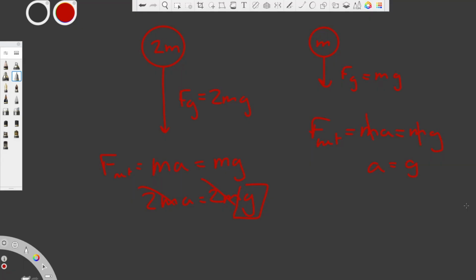What this means is that despite the fact that mass of 2m has more force of gravity acting on it, and therefore a higher net force, the inertia of that 2m also plays a role in resisting the acceleration, and therefore the acceleration of both the mass 2m and m are the same, and they reach the ground at the same time.